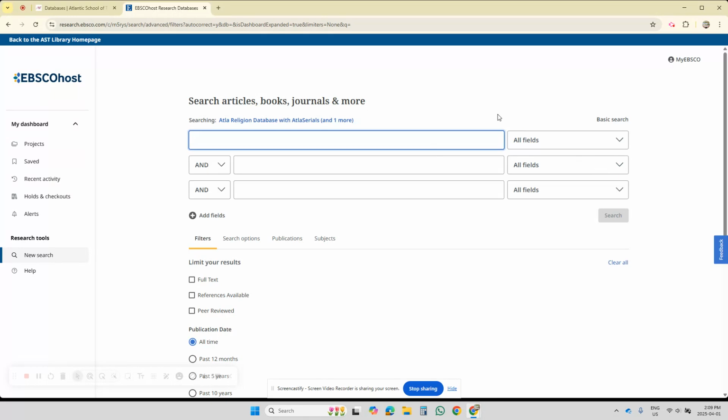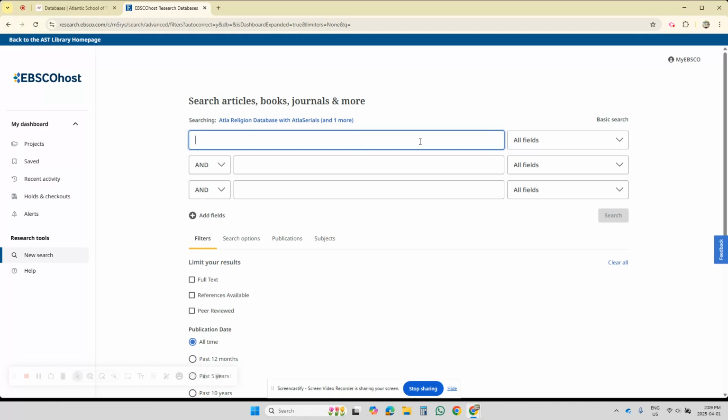And what we're going to do is search a topic that students enjoy searching, a topic that interests a lot of students. There's a few, but here's one. Spiritual, not religious. This is a popular topic and a tricky topic, as you'll see. So let's start by typing in spiritual, not religious.